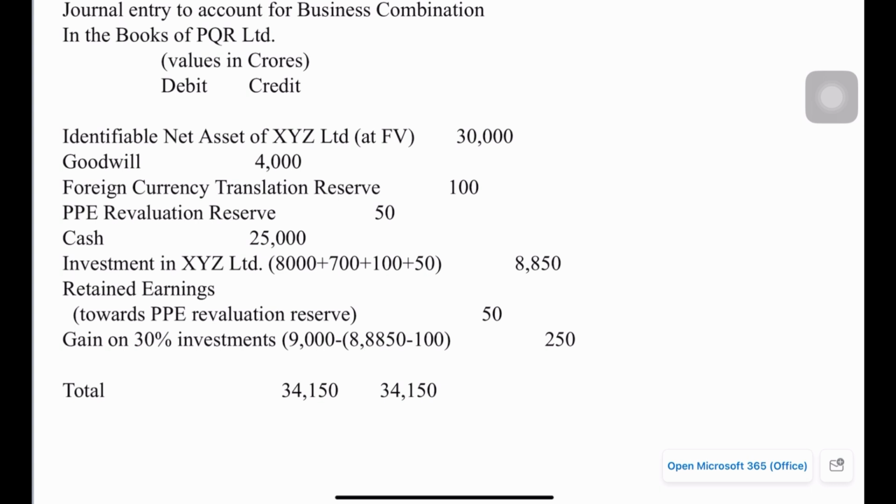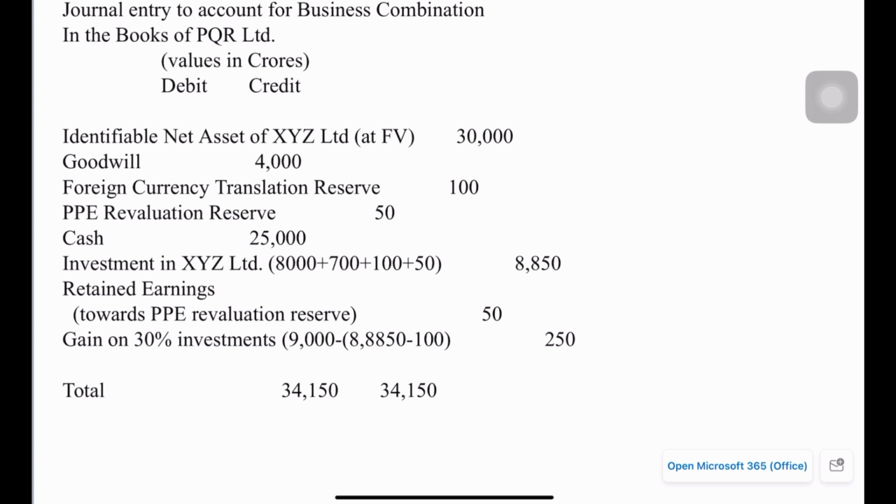So the first four line items are the debit, and the next four line items are credit. So first one is cash, so cash getting paid, so 25,000 crore needs to be credited. And the investment, the carrying value of investments in the books of PQR needs to be credited.